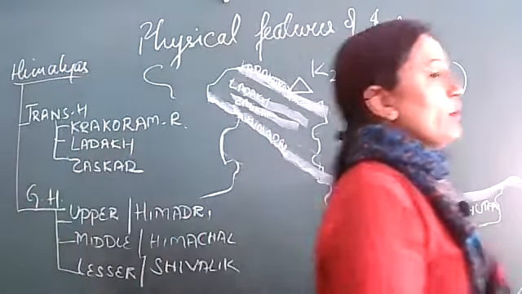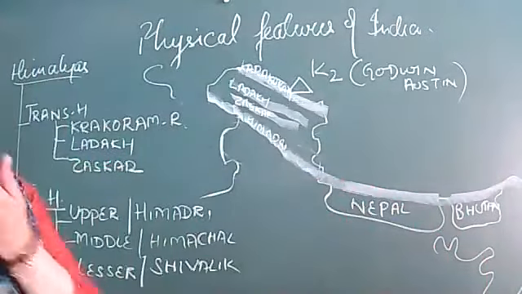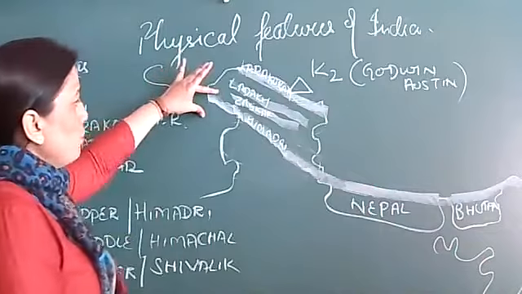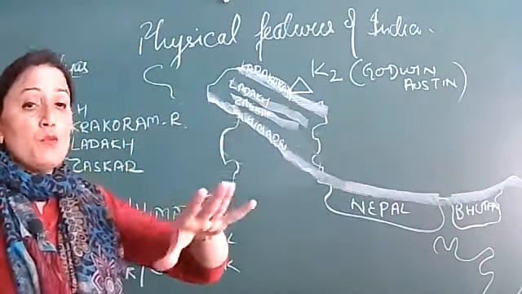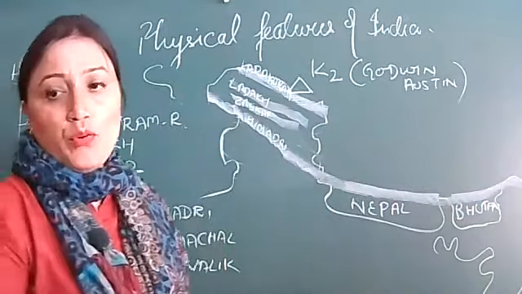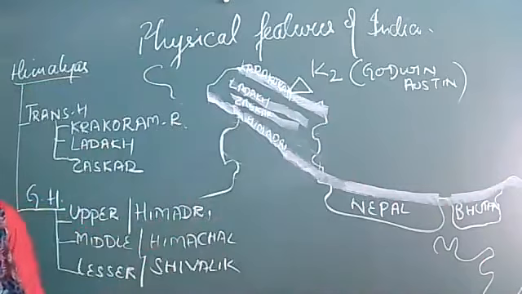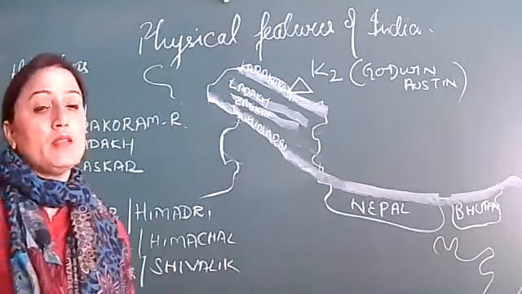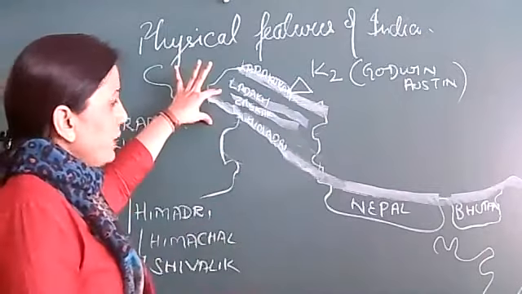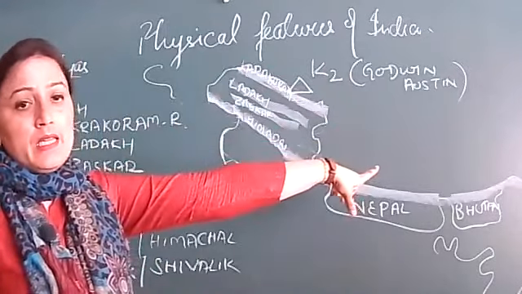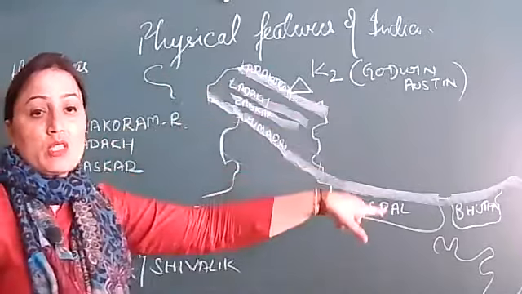Length is 2,500 kilometer. And if you are talking about its width, width is more here as compared to that side. In the west, the width is more, near about 500 meter, and in the east, the width is less, near about 200 meter. I repeat, width is more in west, width is less in east.